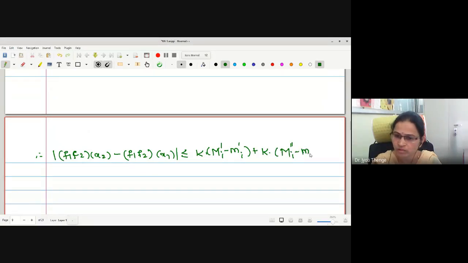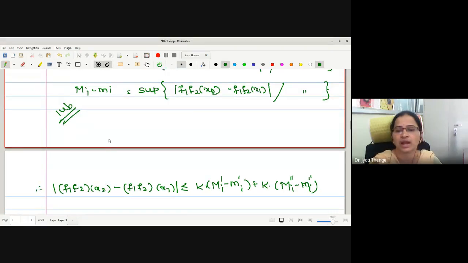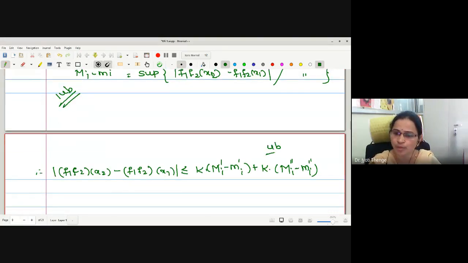Correct now? Therefore, what we have obtained: if I consider this set for different values of x1, x2, this set is bounded above by this term. Means this works as an upper bound. But for the same kind of set, f1·f2 operated on x2 minus f1·f2 operated on x1, this capital M minus small m is the supremum. Supremum means this is my least upper bound. And this term works as an upper bound.